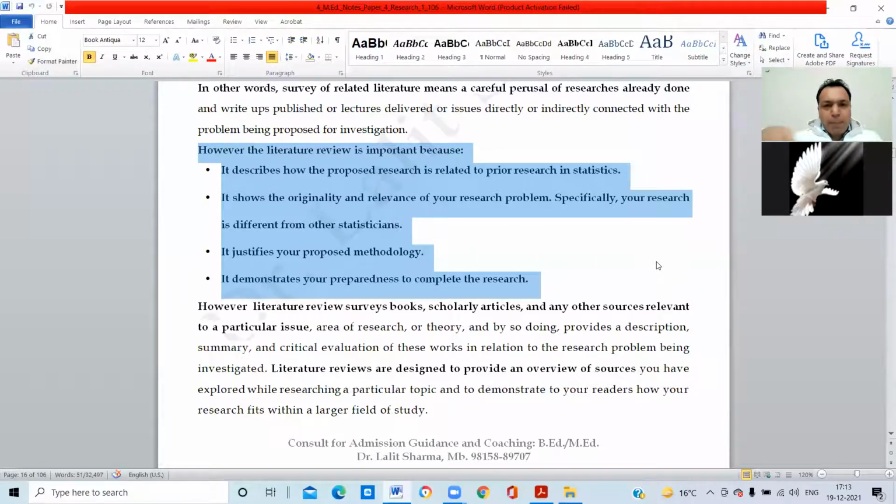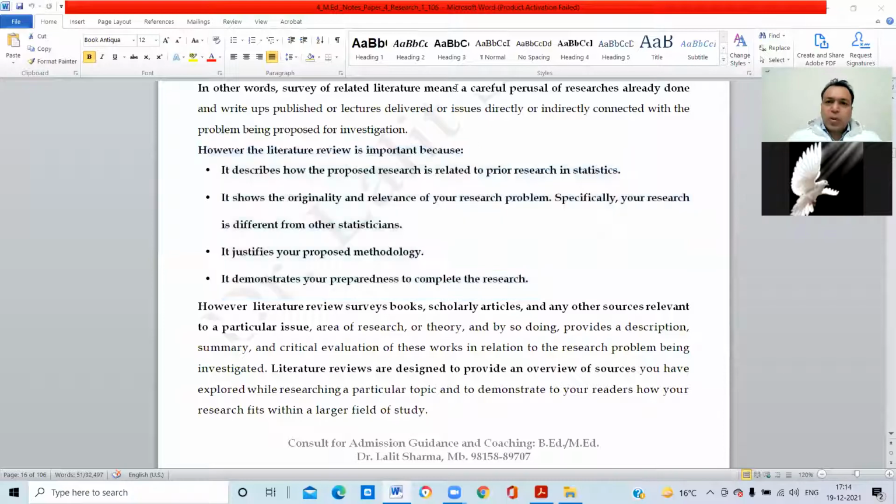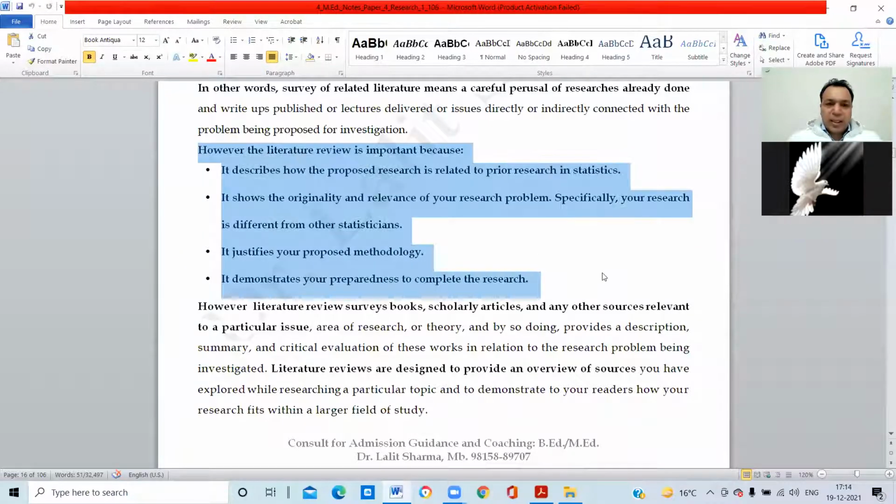It is all based upon whatever they are saying. They are interpreting the Bible or Gita or Quran Sharif or other sacred books by getting related literature from different perspectives. So review of related literature tells you how your research is different from the other person's.